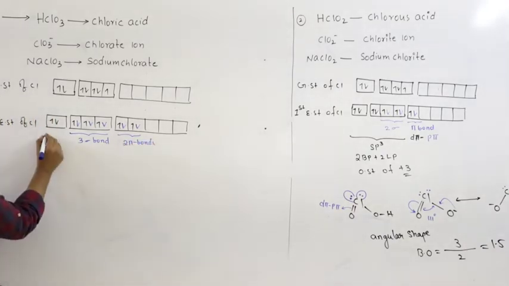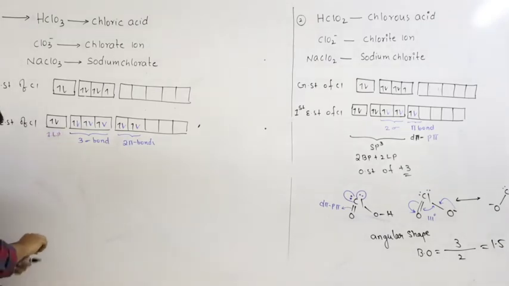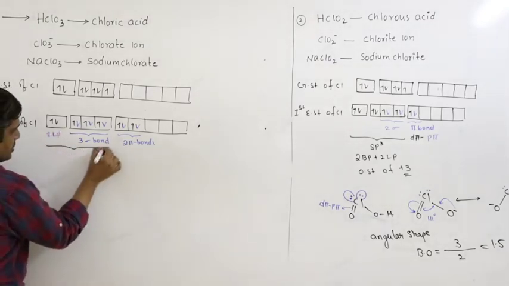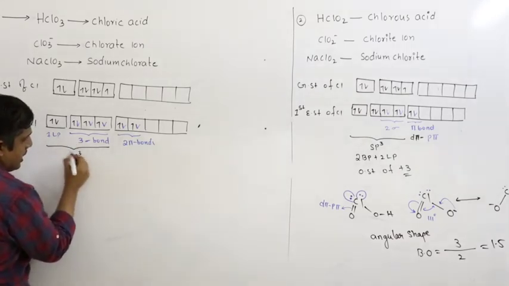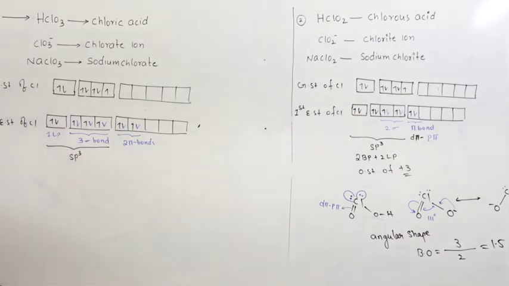There is one lone pair here, as you can see. So hybridization is the number of sigma bonds plus lone pairs: 3 plus 1, 4. So sp3 hybridization. The chlorine undergoes sp3. In all the oxo acids, chlorine undergoes sp3 hybridization.